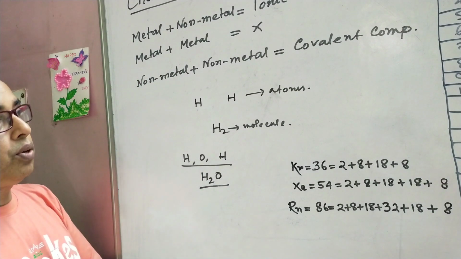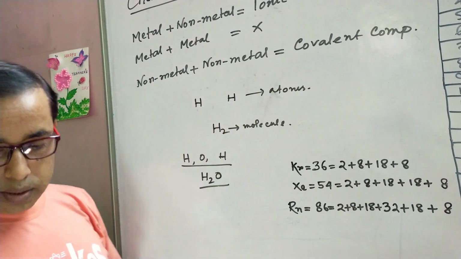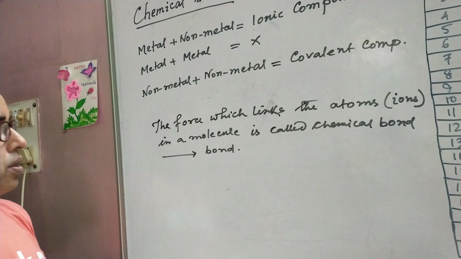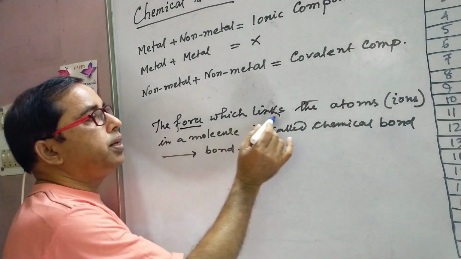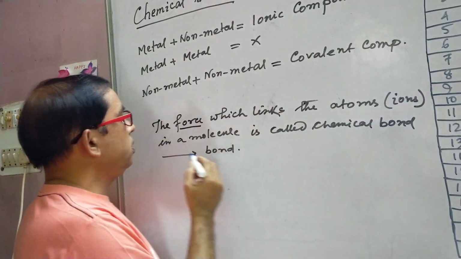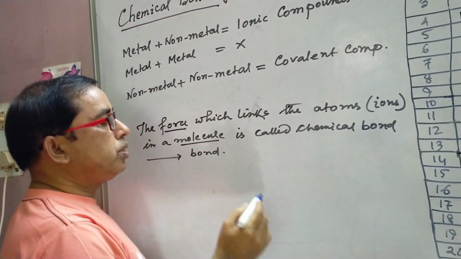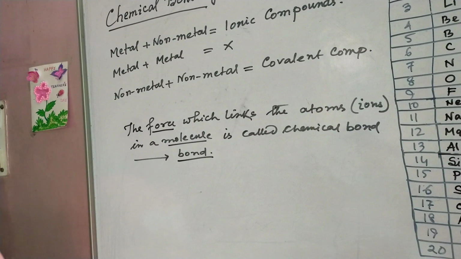Now, how does the chemical bonding happen? Before discussing that, we have to learn something more. A chemical bond can be defined as the force. This is one kind of force. The force which links the atoms or ions in a molecule is called a chemical bond, which is simply called a bond. But how does this bond happen?